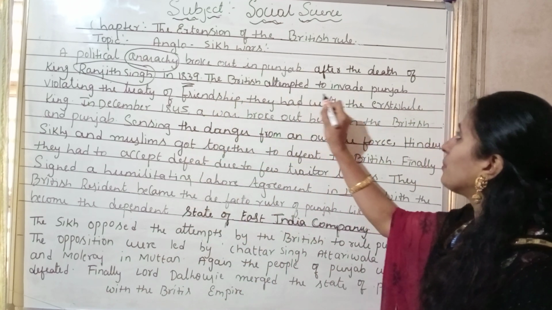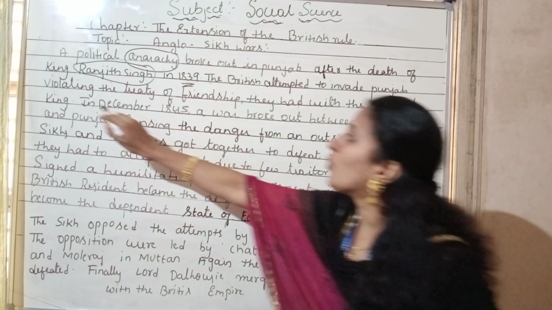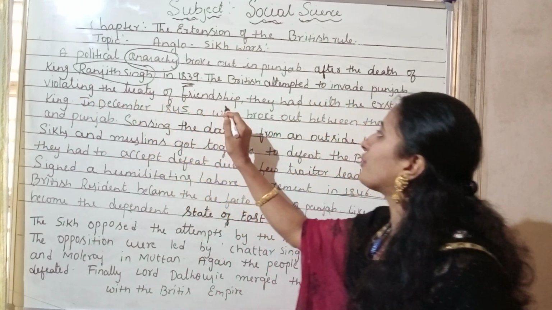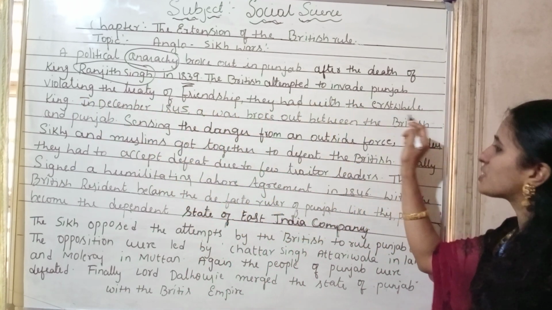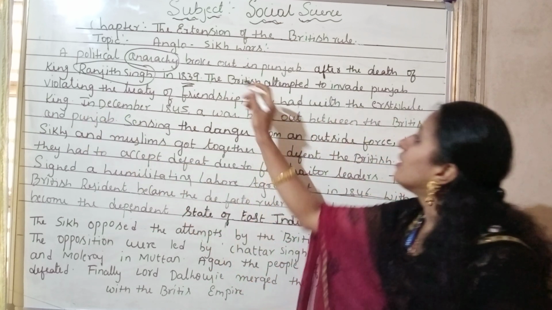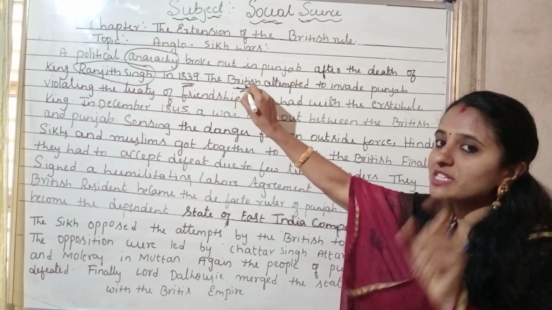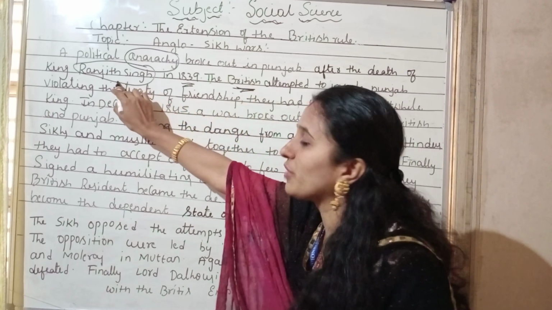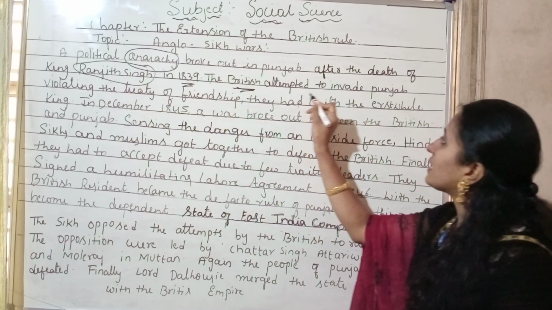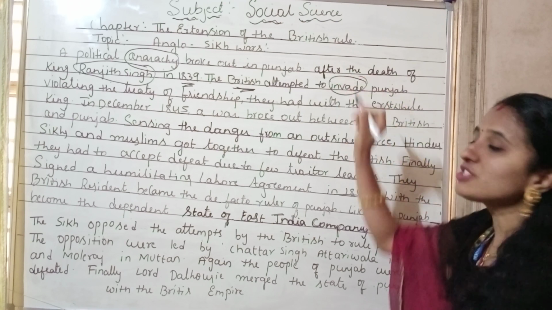The British attempted to invade Punjab, violating the treaty of friendship they had with the king. I already explained that the British had a very good friendship with Ranjit Singh. Invade means occupy.